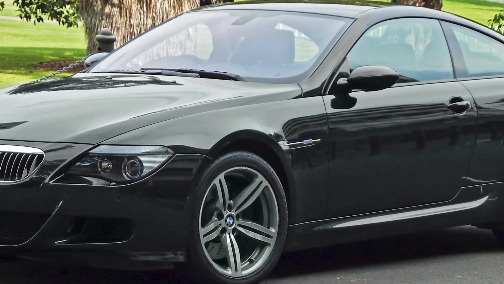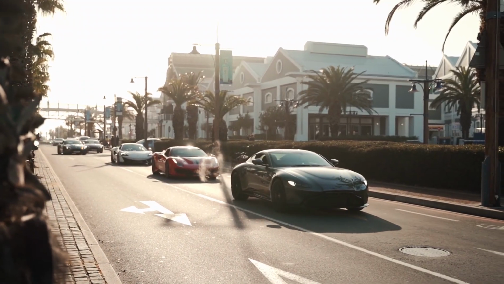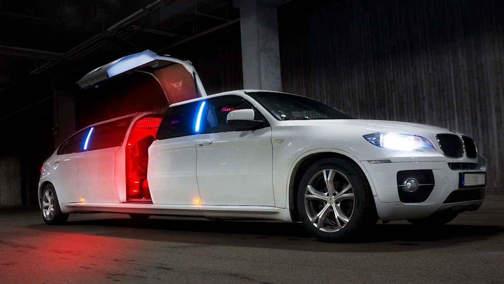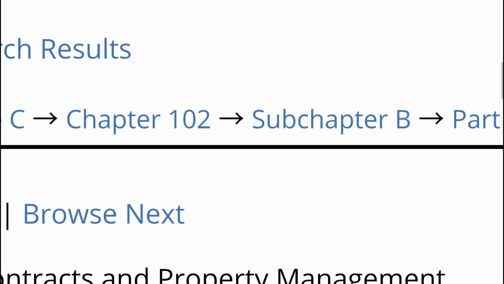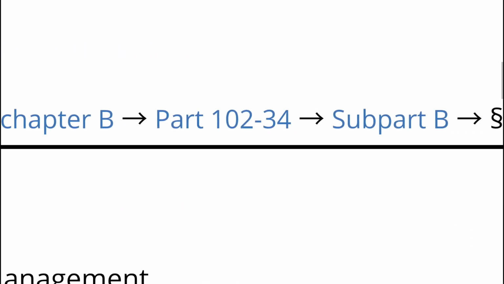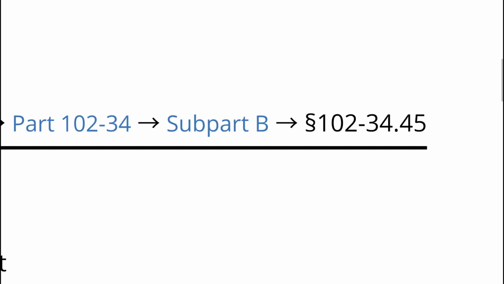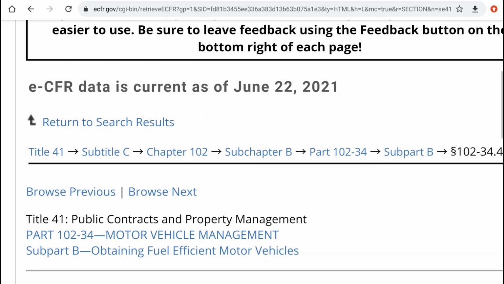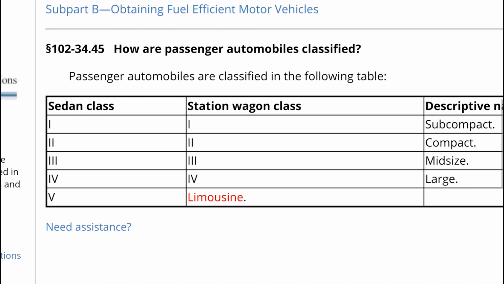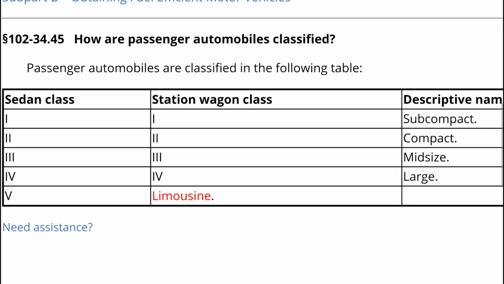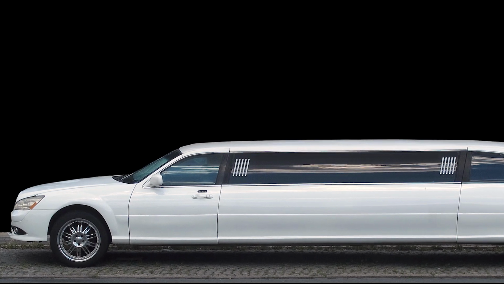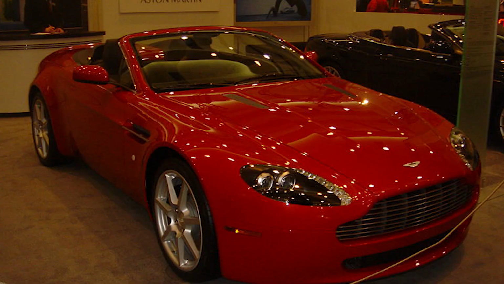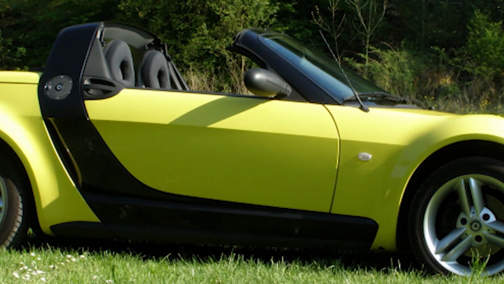Also in the market, you can see and buy some special cars that I want to give you some definitions for here, like limousine cars, which based on Title 41, Subtitle C, Chapter 102, Section 102-34.45 is classified as a station wagon car and is a large luxury vehicle with a partition between the driver's compartment and passenger compartment, and also Roadster, that is a convertible 2-seater car with a sporty looking body.